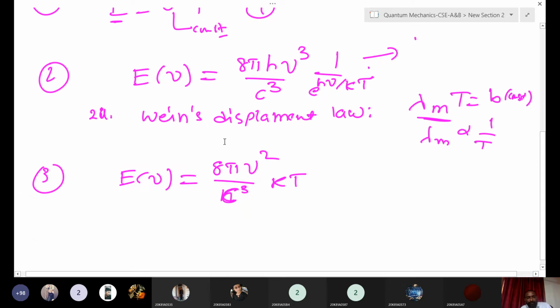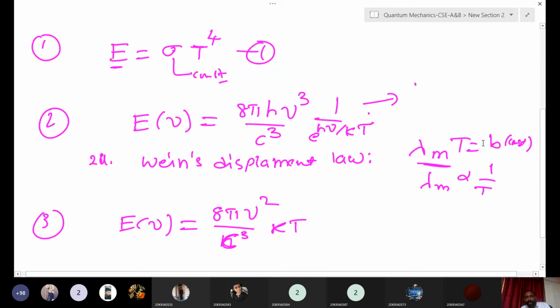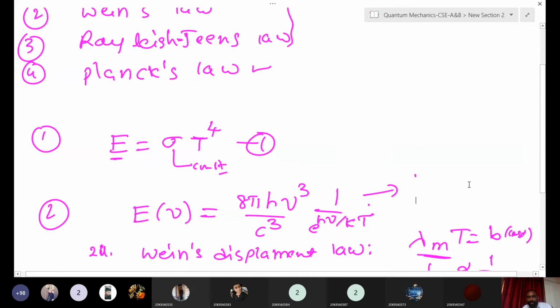Third one is Wien's displacement law: lambda m into T is equal to some constant value, so lambda m is inversely proportional to the temperature. As we discussed just before, the curve shifts to the lower wavelength side. This is what Wien's displacement law explains.